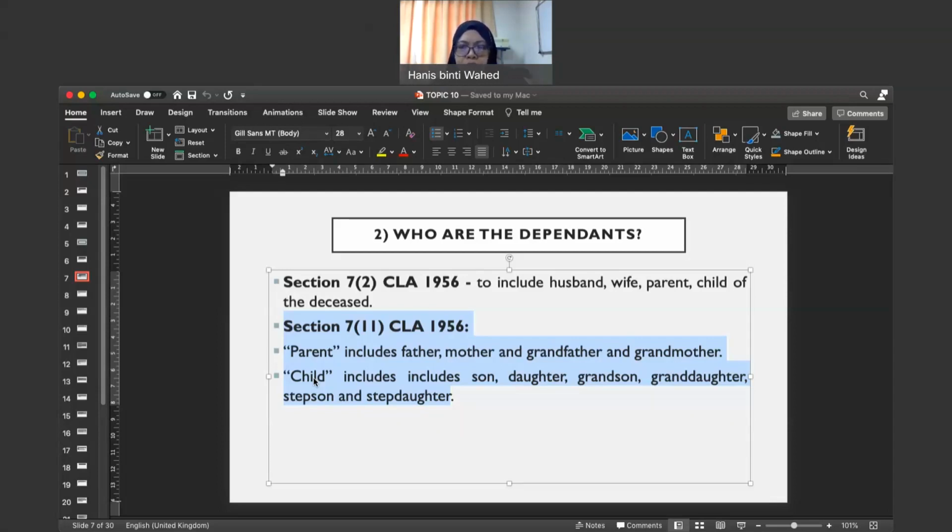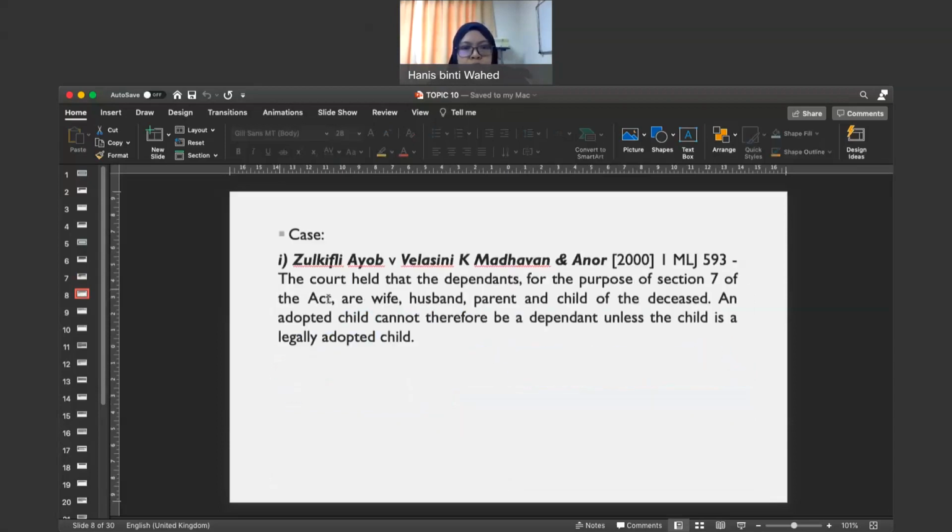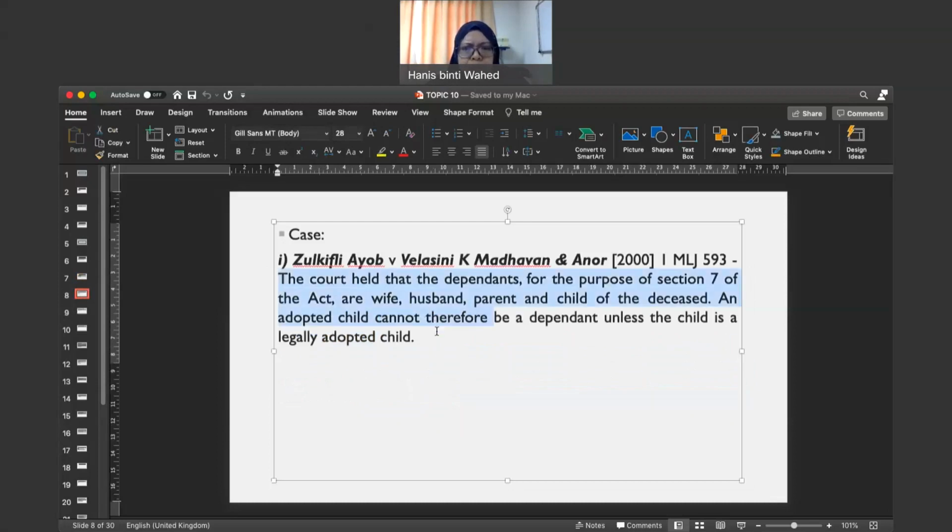So you can refer to the case of Zulkifli Ayub, where the court also discussed the word dependent. If you read here, the court held that the dependents for the purpose of section 7 of the Act are the wife, husband, parent and child of the deceased.